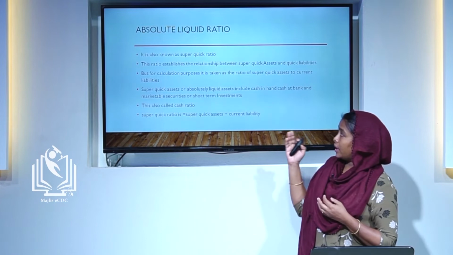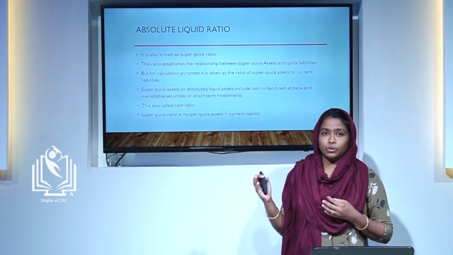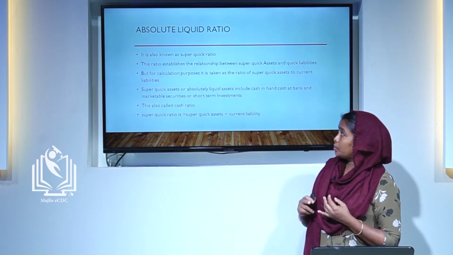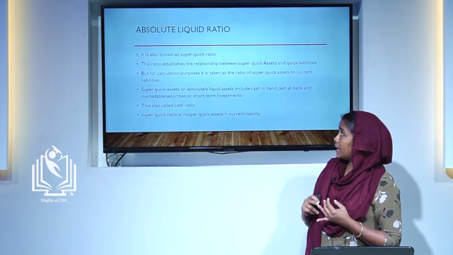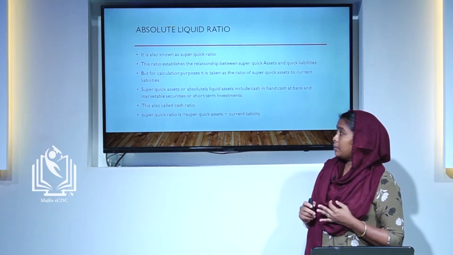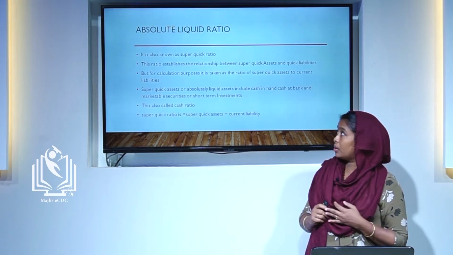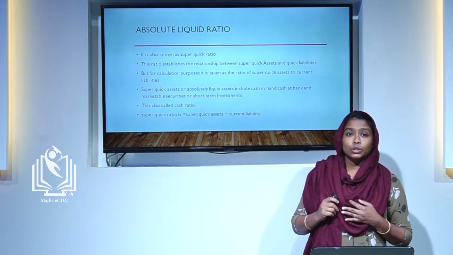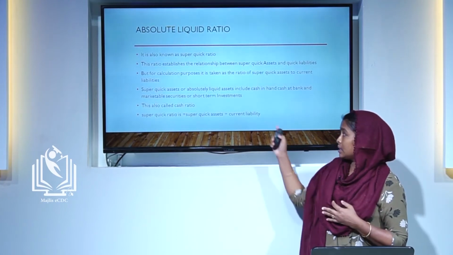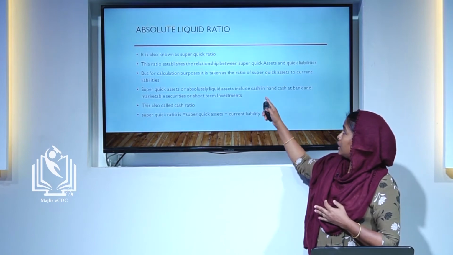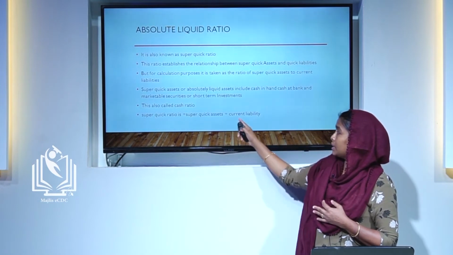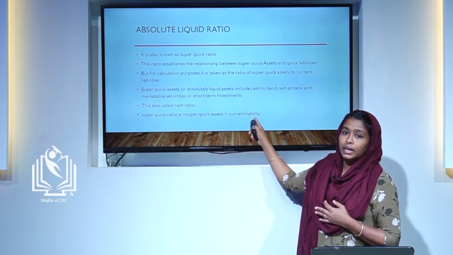So it is known as cash ratio also. Its other names are super quick ratio, cash ratio and absolute liquid ratio. Its equation to find out super quick ratio or absolute liquid ratio is super quick assets divided by current liabilities. It is just for the calculation purpose. Actually its equation is quick assets divided by quick liabilities. For the calculation purpose, it should be taken as current liabilities.